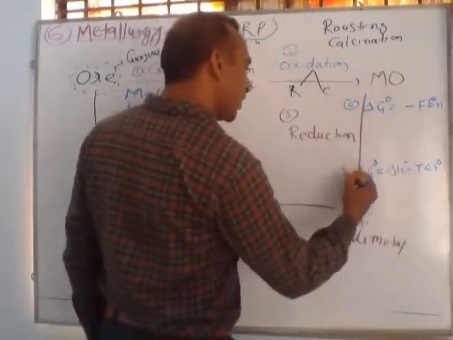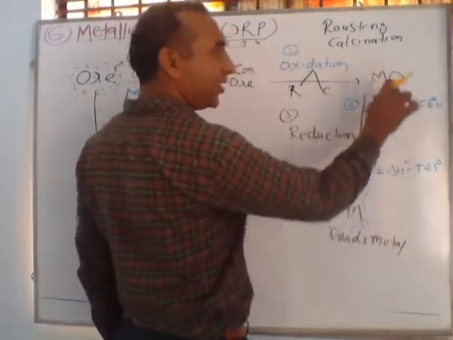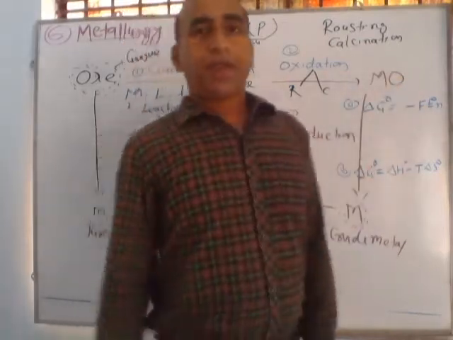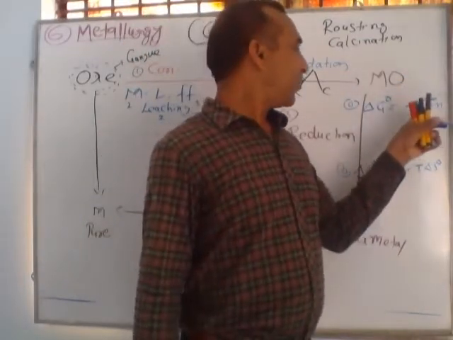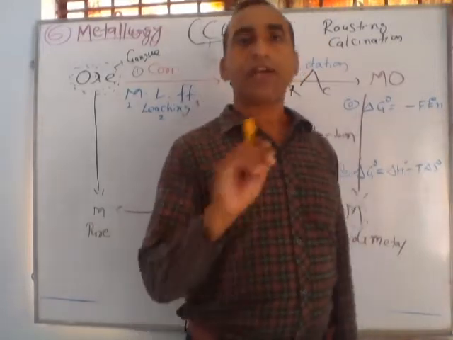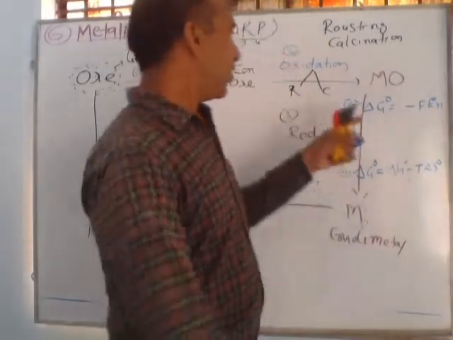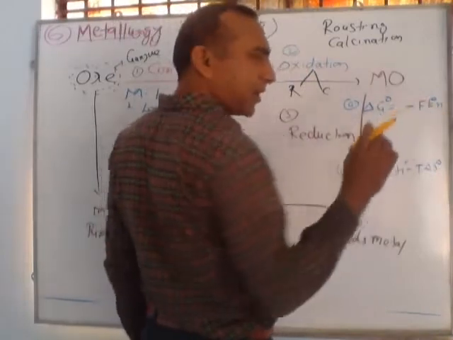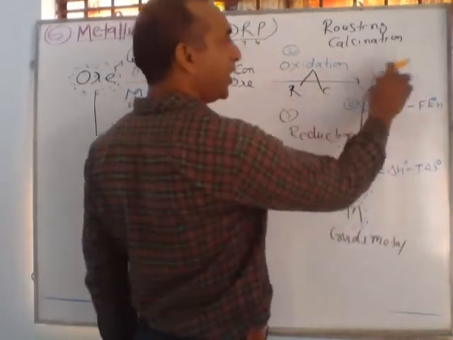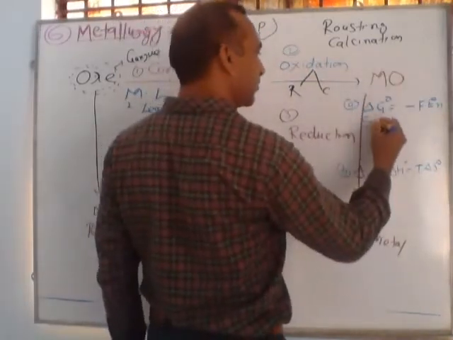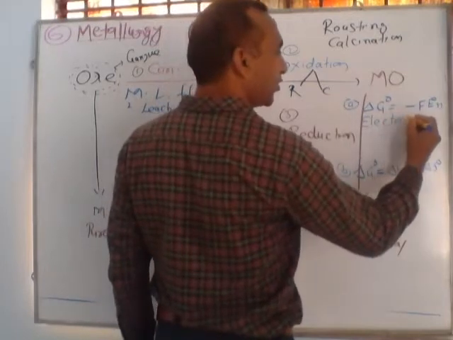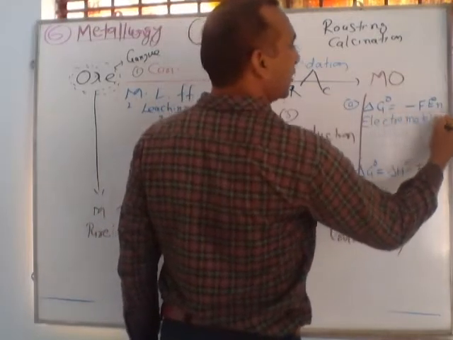If you are using the first formula, it is based on electricity, so if we are passing current in the solution of metallic oxide, the process is called electrometallurgy.